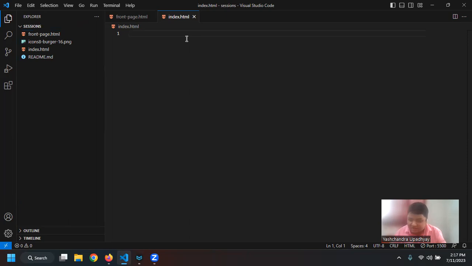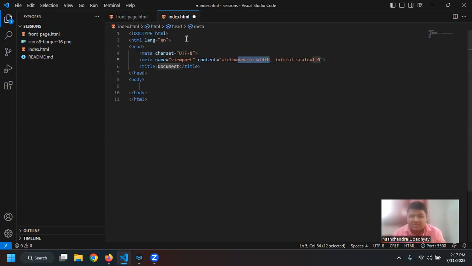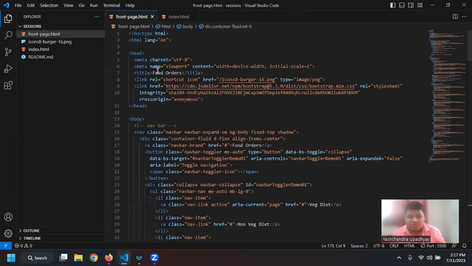So again, like previously I have said, if I type shift plus exclamation mark, I will get the Emmet abbreviation. I can just enter it. And then in title, I can say day 3 and then CSS, Advanced CSS and Bootstrap. Right. So this is for day 3. I have given the title. We'll ignore the favicon for now, or we can also include a favicon, we just copy paste.